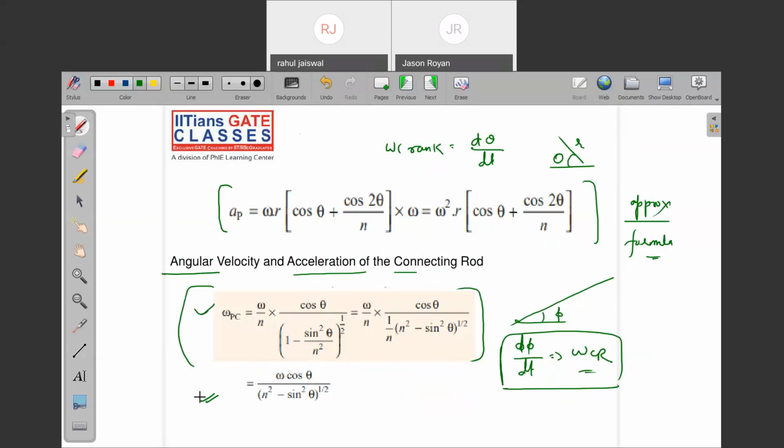Very important formula. If sin square theta is neglected, what is the omega of the connecting rod? Omega cos theta by n. Note down. Omega cos theta by n. Are you getting my point?